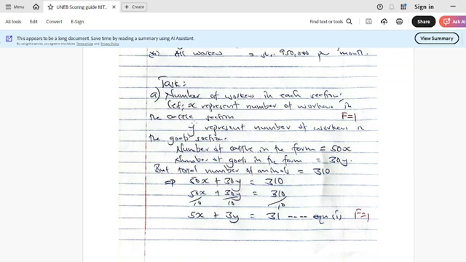So you must be very smart in your representations. If you're introducing any unknown, please clearly describe it. Describing these variables, I'm even awarding a mark here. That's why I awarded F equals 1. Let Y represent the number of workers in the goat section.